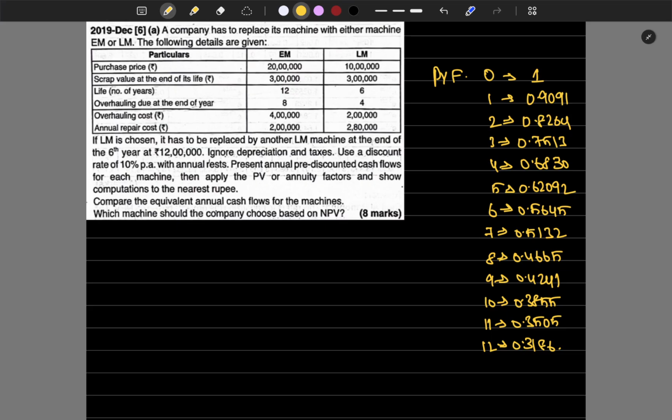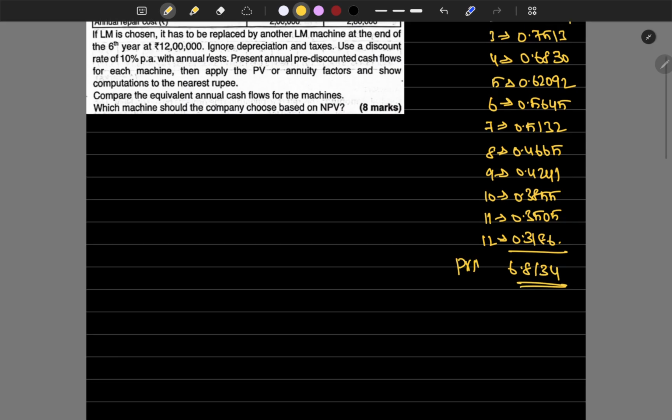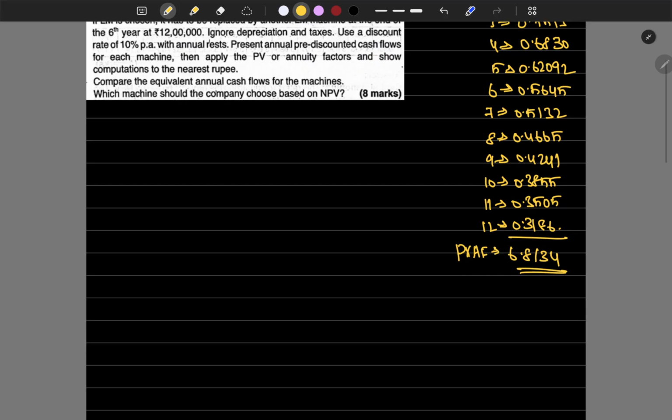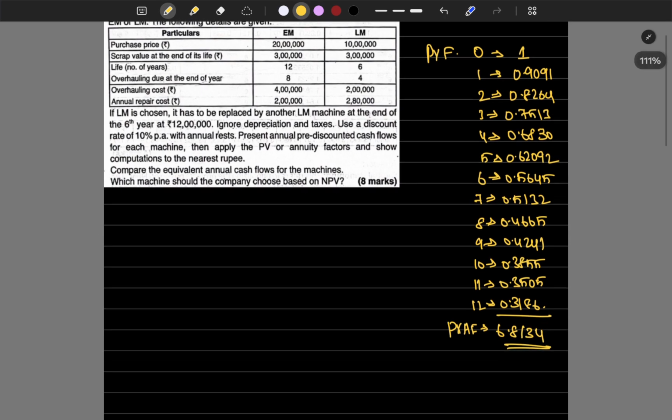So after this the question will be very easy. The total of all these years, 1 to 6, is 6.8134. This is the PV annuity factor, and these are all PVIF. Now we got all the information. With this we can quickly solve the problem.